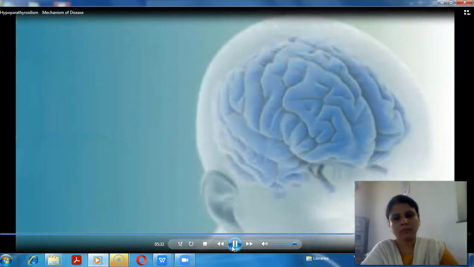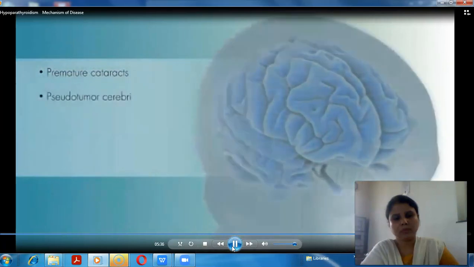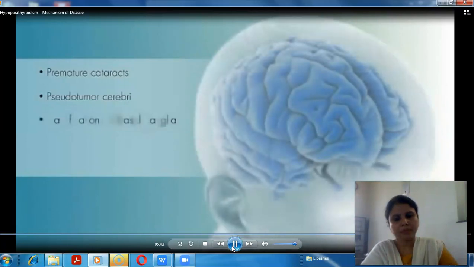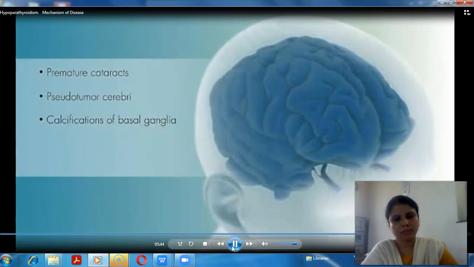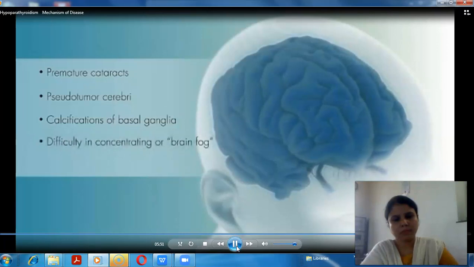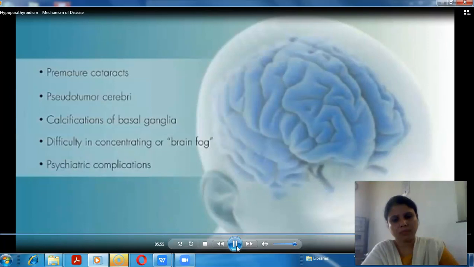Other complications include premature cataracts, pseudotumor cerebri, when the pressure inside one's skull, known as intracranial pressure, increases, calcifications of basal ganglia, brain tissue. Patients also report other symptoms, like difficulty in concentrating, or brain fog. Psychiatric complications.